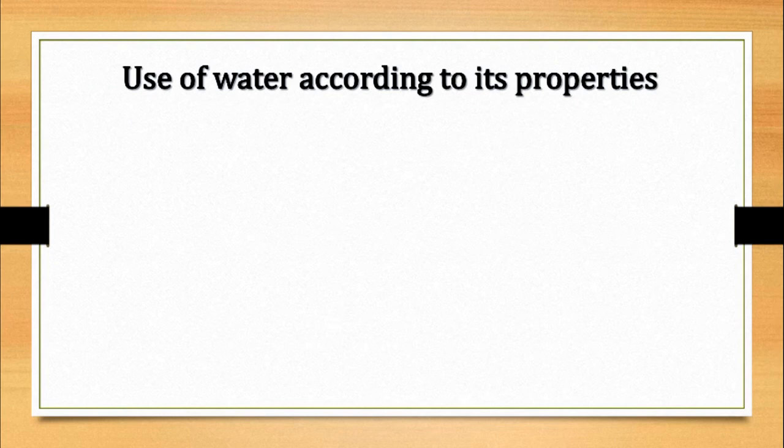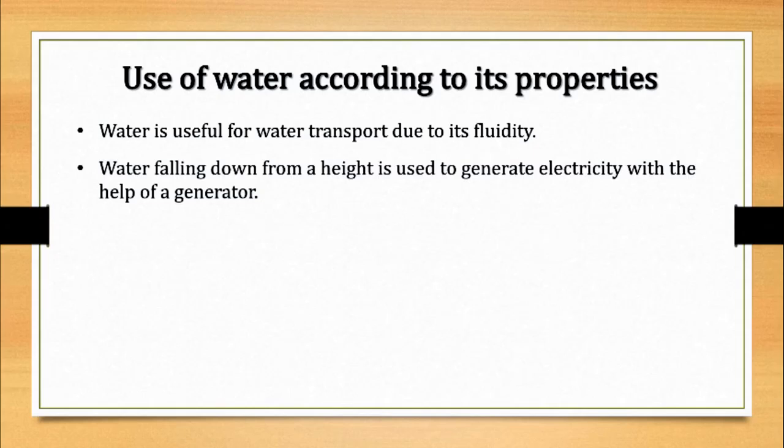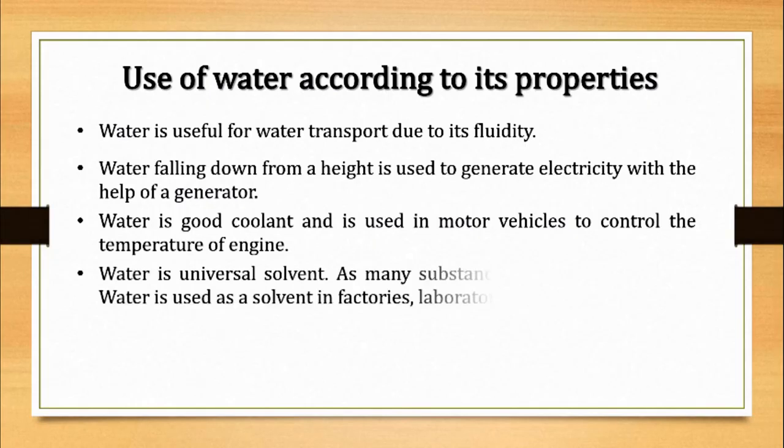Use of water according to its properties. Water is useful for water transport due to its fluidity. Water falling from a height is used to generate electricity with the help of a generator. Water is a good coolant and is used in motor vehicles to control the temperature of the engine.